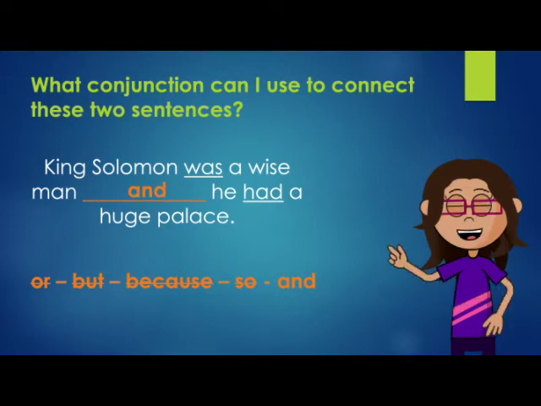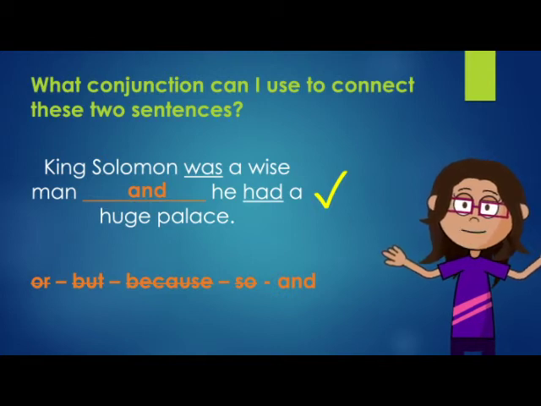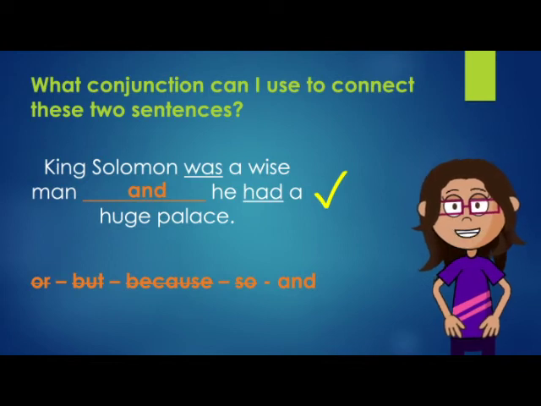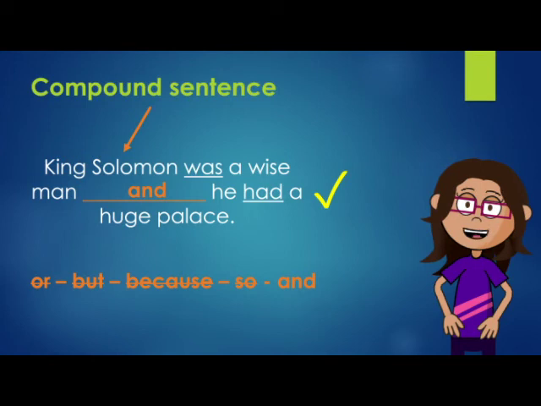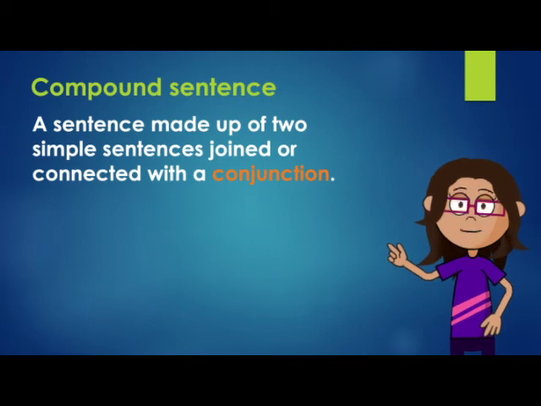King Solomon was a wise man, and he had a huge palace. That's it. Both ideas complement each other, and that is when we use the connector and. This new sentence, King Solomon was a wise man and he had a huge palace, is a compound sentence. A compound sentence is a sentence made up of two simple sentences joined or connected with a conjunction.